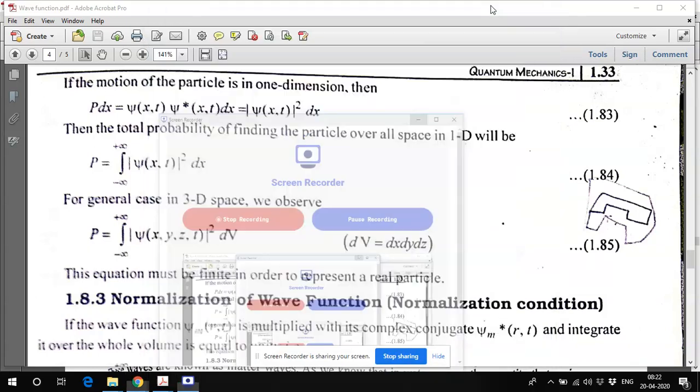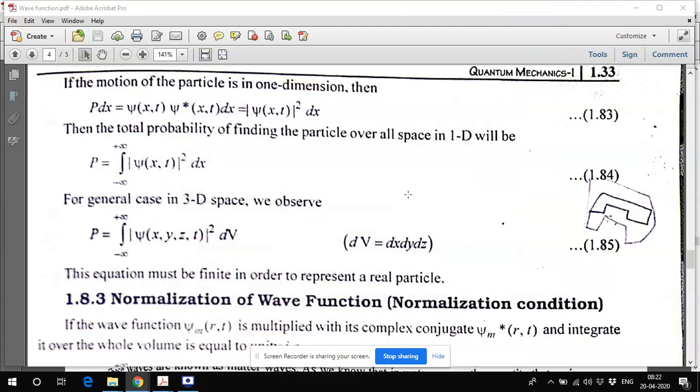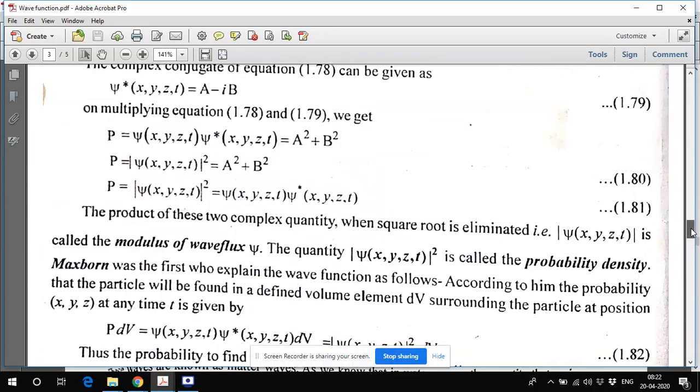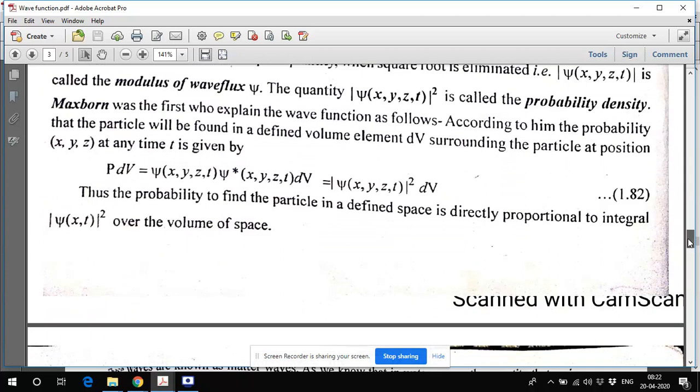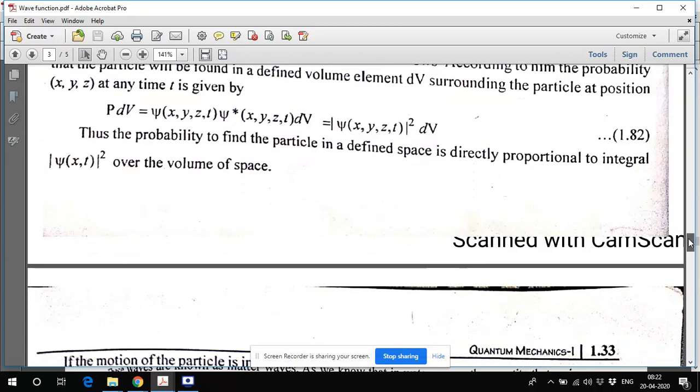Hello students, once again back to the properties of the wave function. The first property we discussed was the physical significance of the wave function, which was the probability. We can say that probability is the modulus square of the wave function. The important point is that the wave function directly provides the probability of finding the particle.